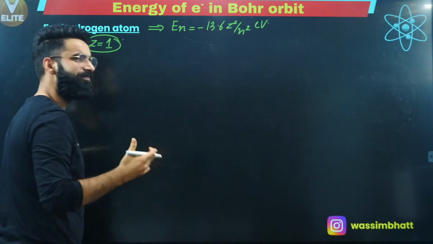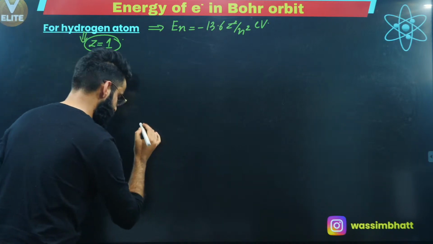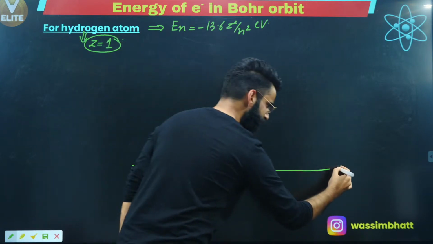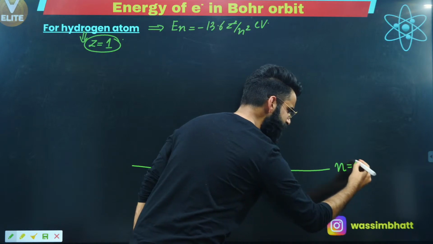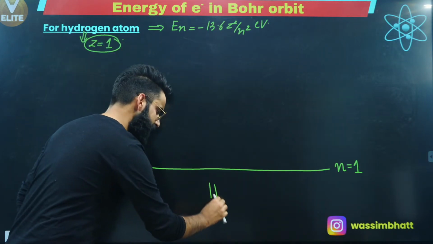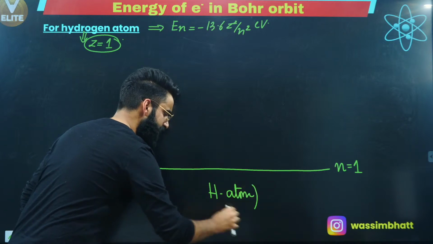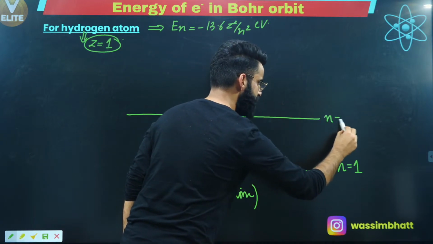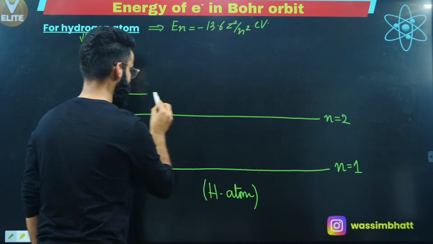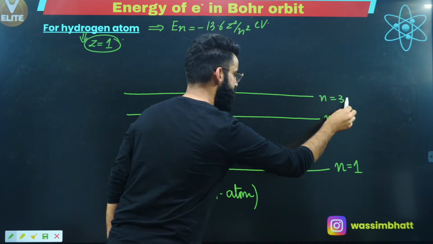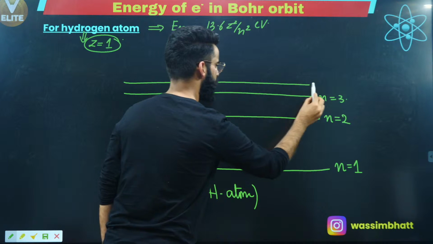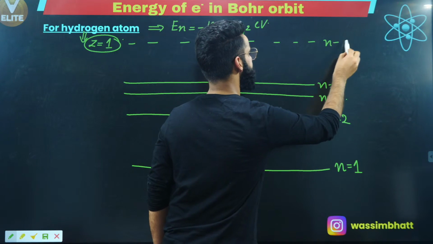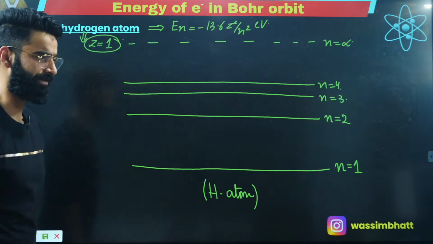Now, I'm going to draw different energy states of hydrogen. Understand properly what I'm going to do. First of all, I'm talking about hydrogen. Let's assume this is the first energy state of hydrogen atom. Let's assume this is the second energy state, n = 2. This is the third energy state, and this is the fourth energy state, and somewhere here, n is equal to infinity, right? Let's assume all these things.